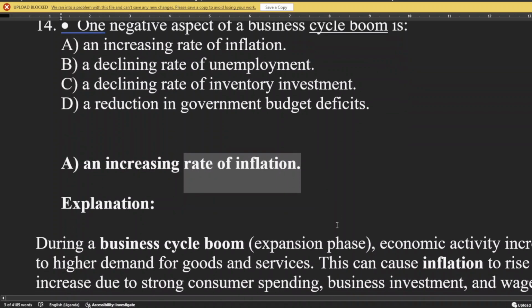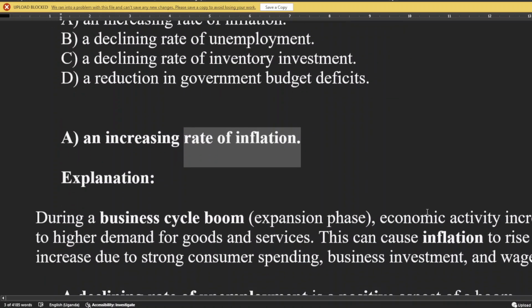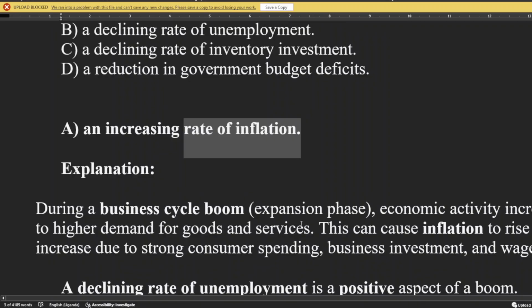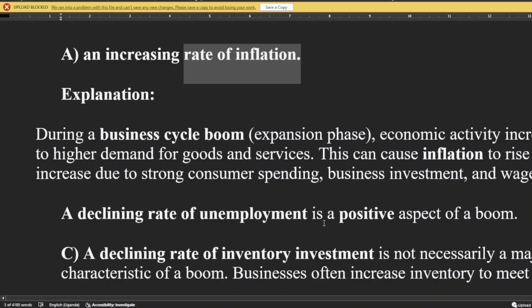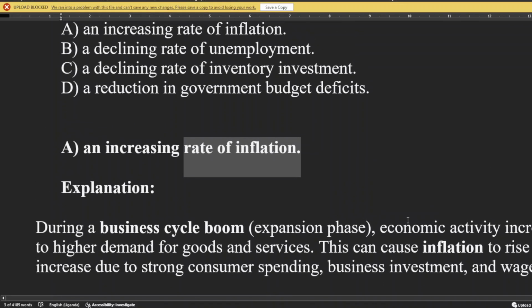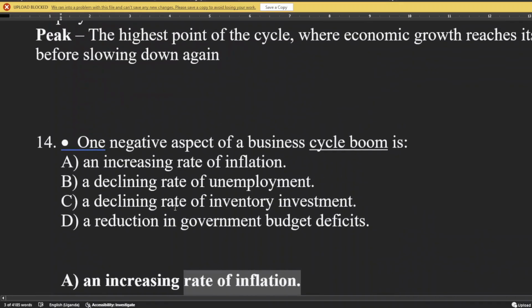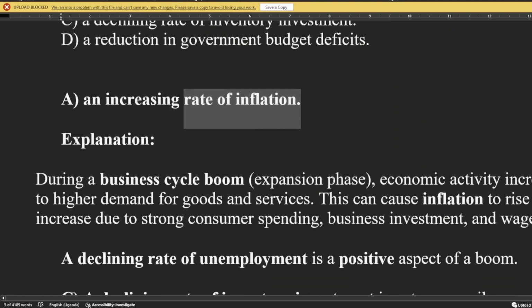During the business cycle expansion phase, economic activities increase, leading to higher demand for goods and services. That is during the business boom. This can cause inflation to rise as prices increase due to strong consumer spending, business investment, and wage growth. Then a declining rate of unemployment is a positive aspect of a boom. A declining rate of inventory management, this one is neutral depending on the situation. A reduction in government budget deficits is also positive.